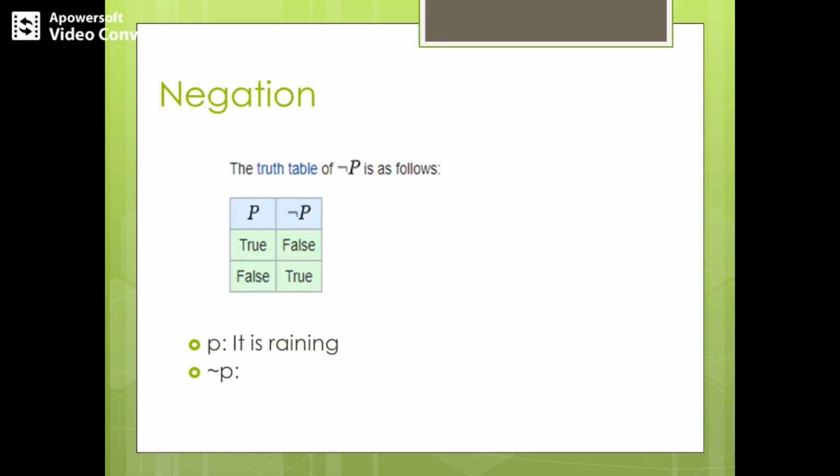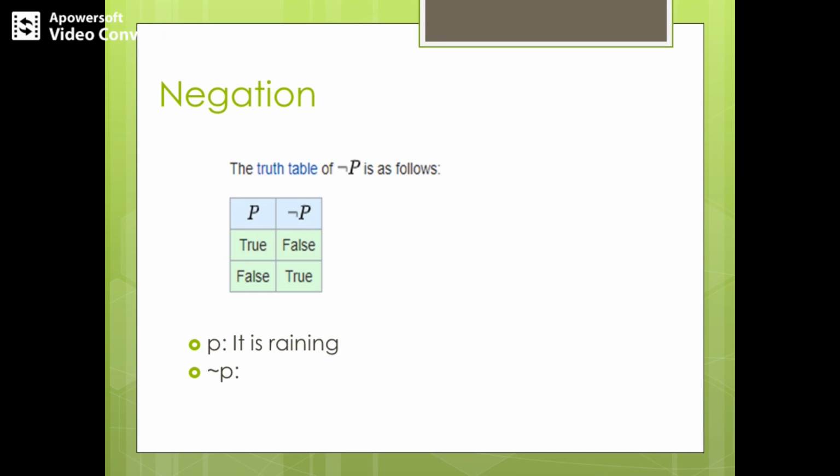So coming to the first logical connective, that is negation. What is negation of a given proposition? A proposition obtained by inserting the word not at an appropriate place in the given proposition is called negation. I repeat, a proposition obtained by inserting the word not at an appropriate place in a given proposition is called negation.